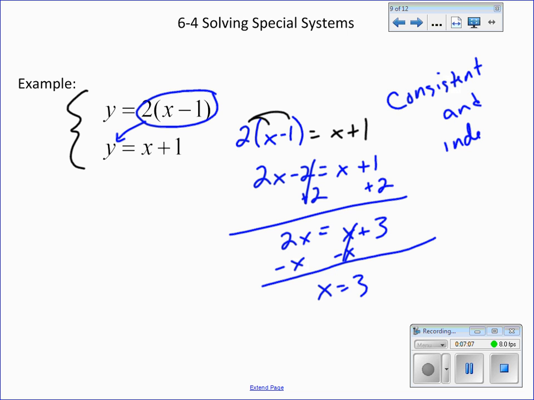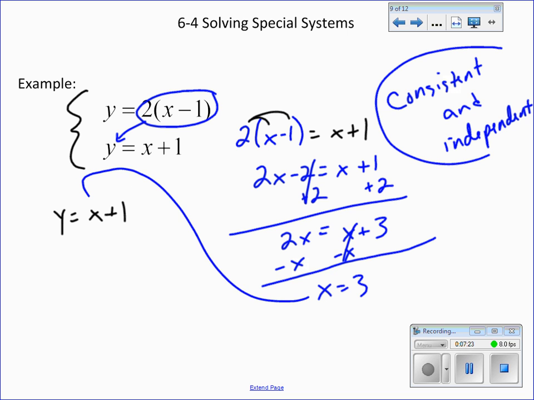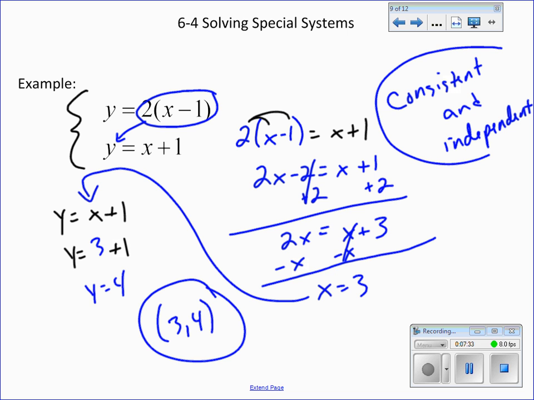It is the one that we've been working on up until this point. I want to go ahead and finish it so that we find out our exact intersection point. So we're going to take this x equals 3 and plug it in here, and so you get y equals 3 plus 1, so y will equal 4. So our solution would be 3, 4. Okay? So not every one of them is going to be special, but we still have a classification for them no matter what.